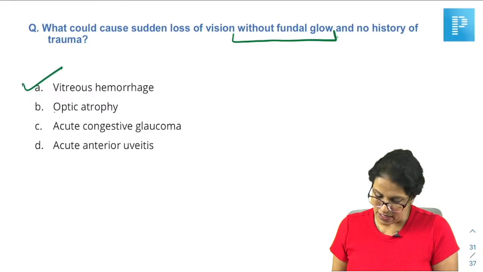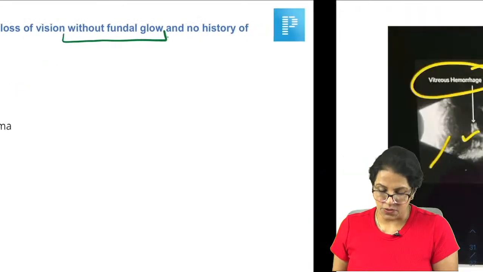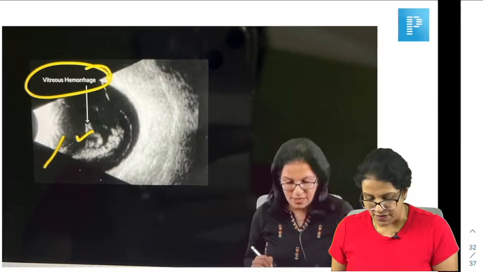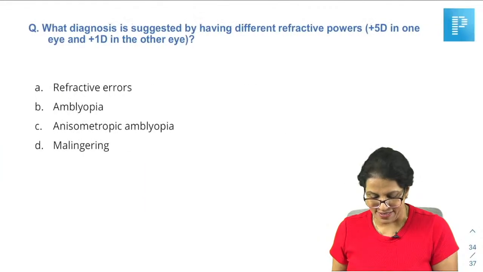Yes, it is no fundal glow, which is very important. That's why we answer this. And this has all been again discussed in your class. We have talked about ultrasonographic USG B-scan findings of a vitreous hemorrhage and what is vitreous.